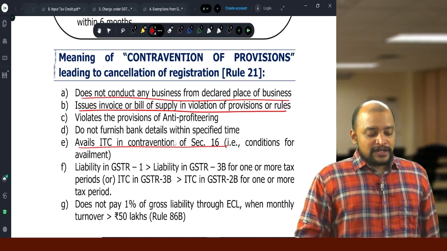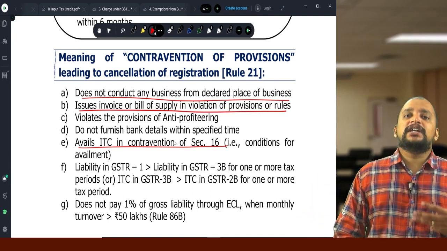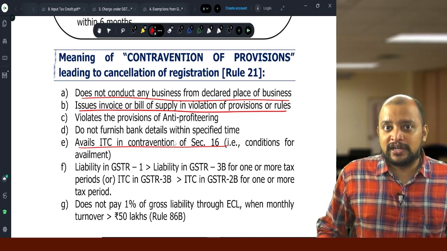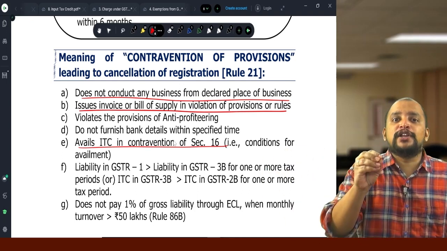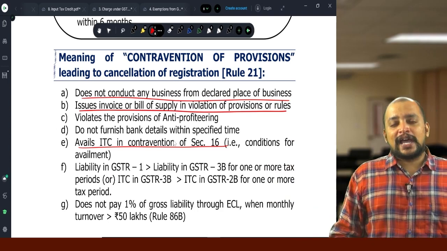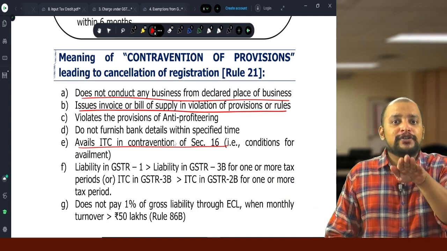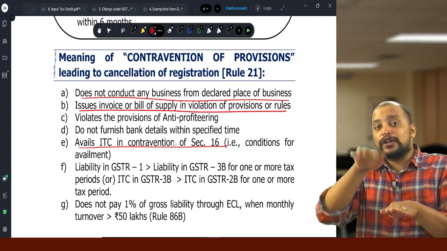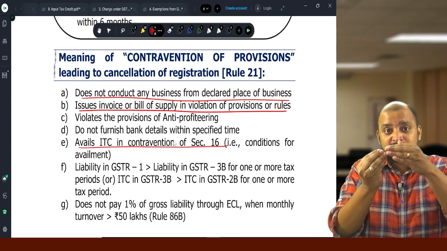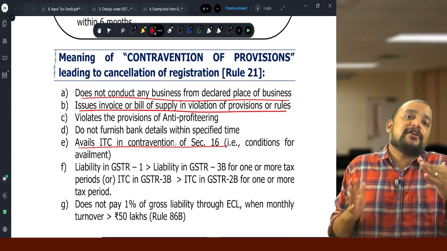Then 3 violations. Number 1, violation of anti-profiteering. Anti-profiteering provisions come into the picture whenever you need to pass on the benefit to the next person by reducing the price, because the tax rate has been reduced for your supply. But what you are doing is retaining the same price and increasing your margin. That is known as profiteering.